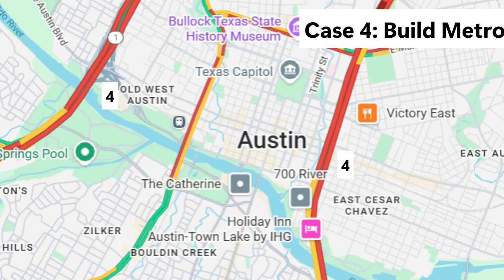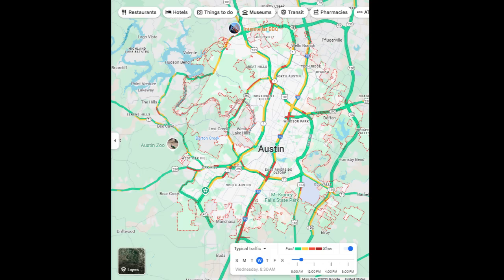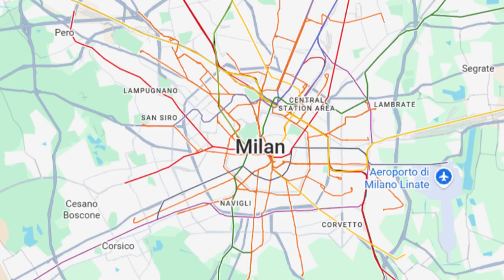Our final case is to build a metro or public transit. This case is usually applied in high-density urban places, like UT. So this is a map of Austin, and this is our public rail transit system. As you can see, the coverage is very small. Compare this to the city of Milan in Italy, which has light rail, commuter rail, and metro connecting suburban places to the airport and to downtown Milan.